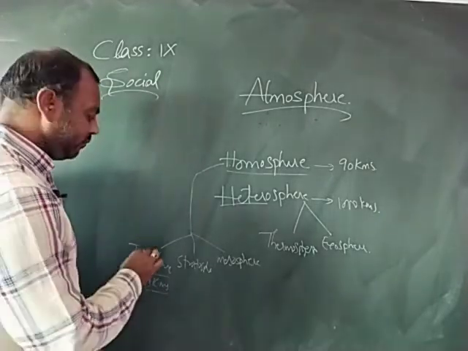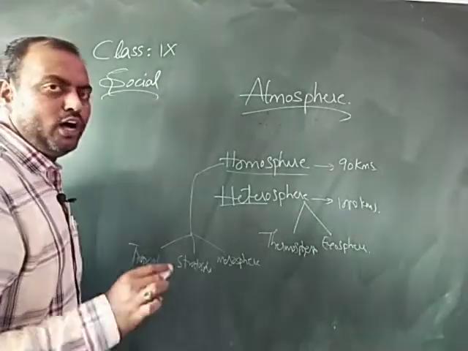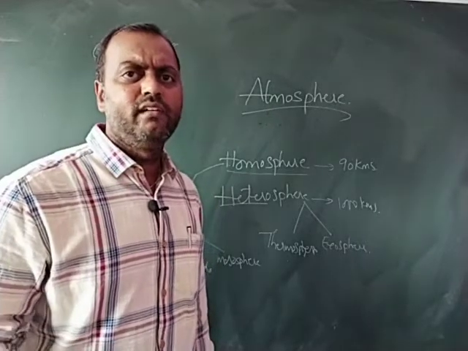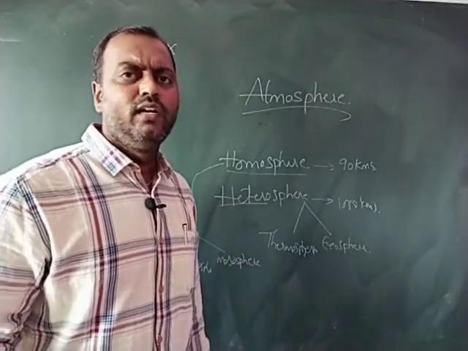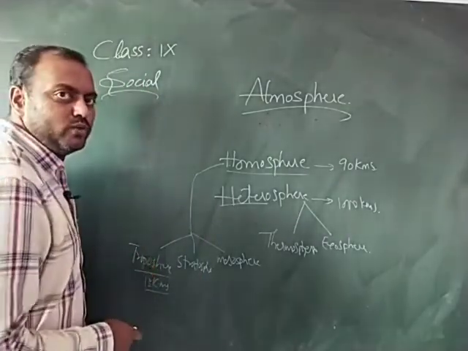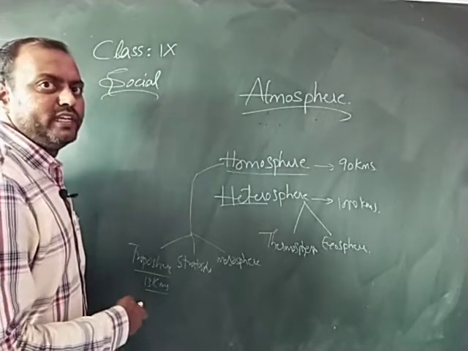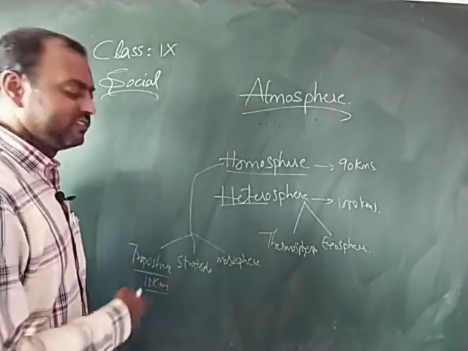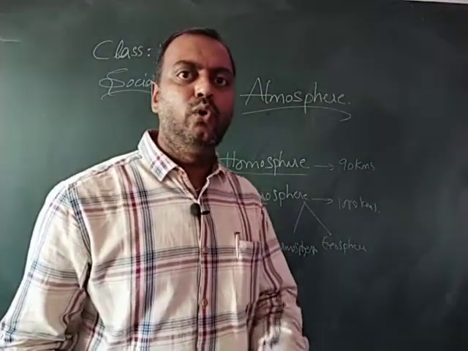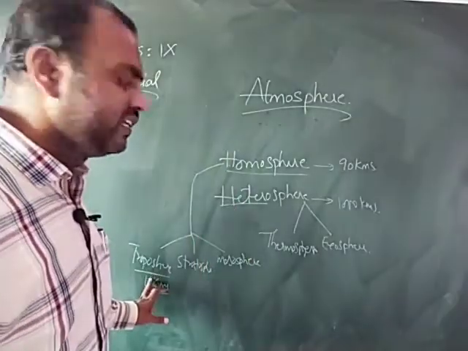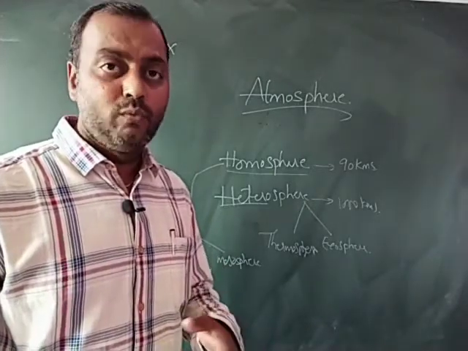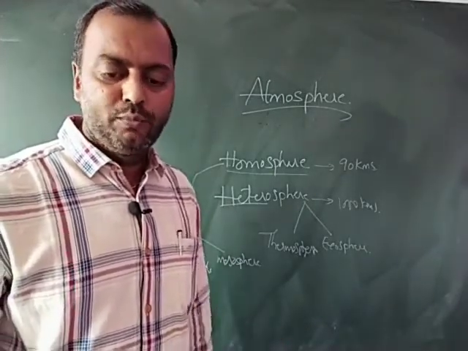And one most important point regarding this troposphere is that all kinds of atmospheric variables like rainfall, precipitation, snowfall, dust and particulates will be present in this troposphere only, that is between 8 to 18 kilometers. These all things happen here. And apart from that, 75% of the total gases present in the atmosphere are also present in this troposphere only. The entire weather phenomenon, the water moisture, the water vapor, all are present in this troposphere.